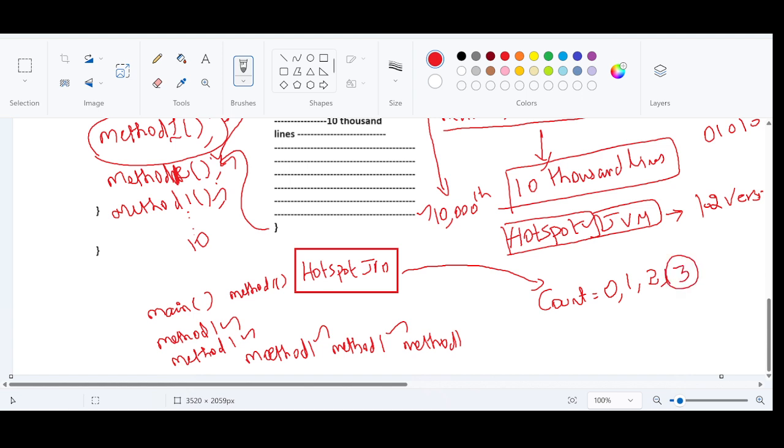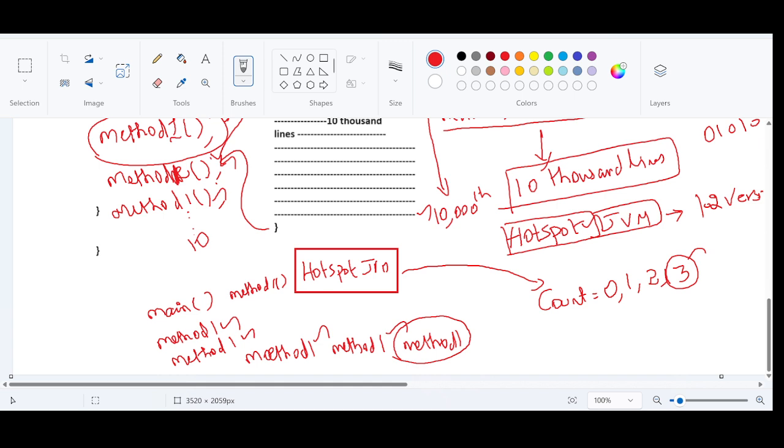As soon as it finds the method is getting called repeatedly, consecutively for the third time, it will be in a situation to understand that this method is something important that is getting called repeatedly. So it is going to generate what? It is going to generate a native code.